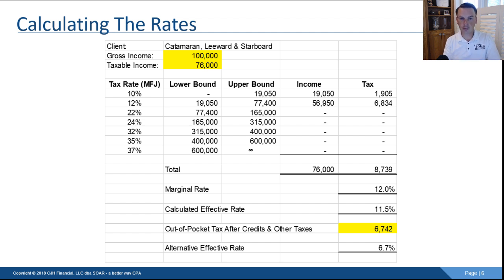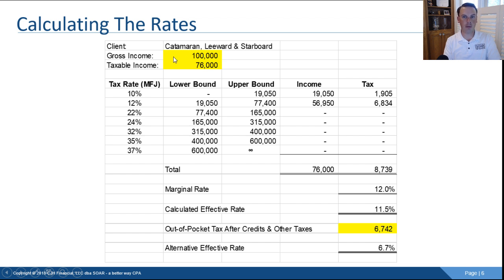So you'll see these are the tax brackets. Over here in the left-hand column are the tax rates, the various tax brackets. There are seven tax brackets: 10%, 12%, 22, 24, 32, 35, and 37. The next columns are the lower bound and the upper bound of that tax bracket. In this income column, you'll see how the catamarans' income moves through the tax brackets. They've got gross income up here in the yellow of $100,000.